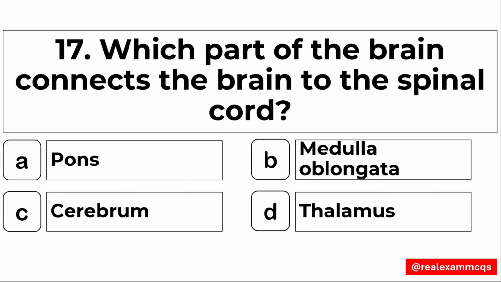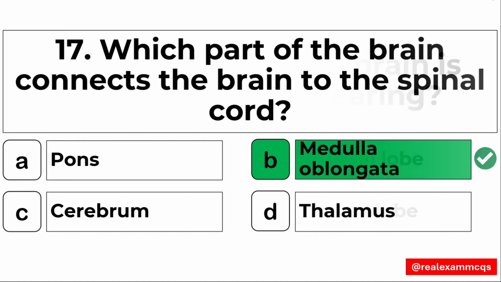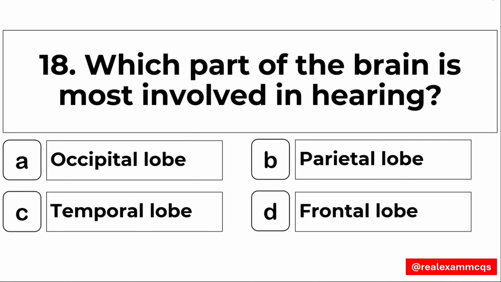17, which part of the brain connects the brain to the spinal cord? It is the medulla oblongata, option number B. 18, which part of the brain is most involved in hearing?